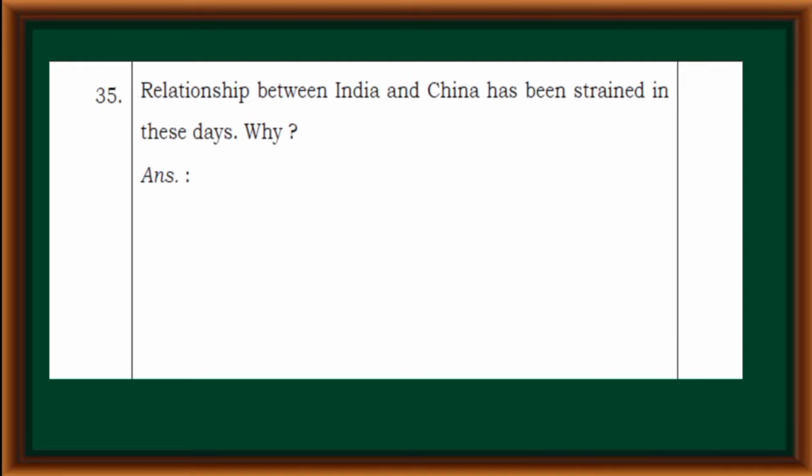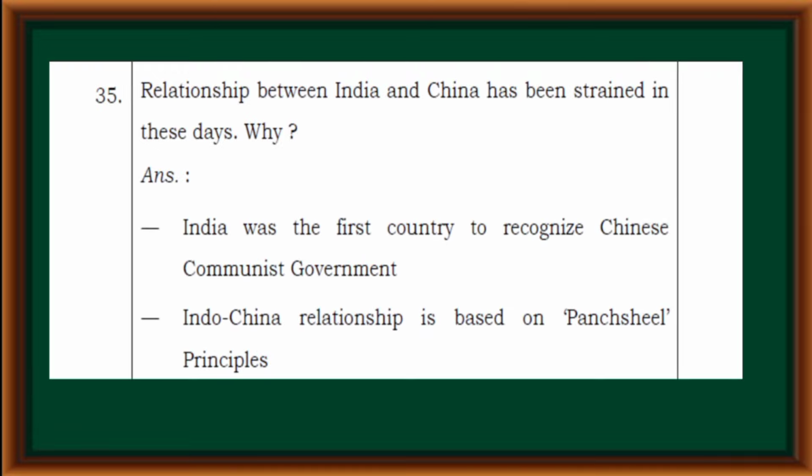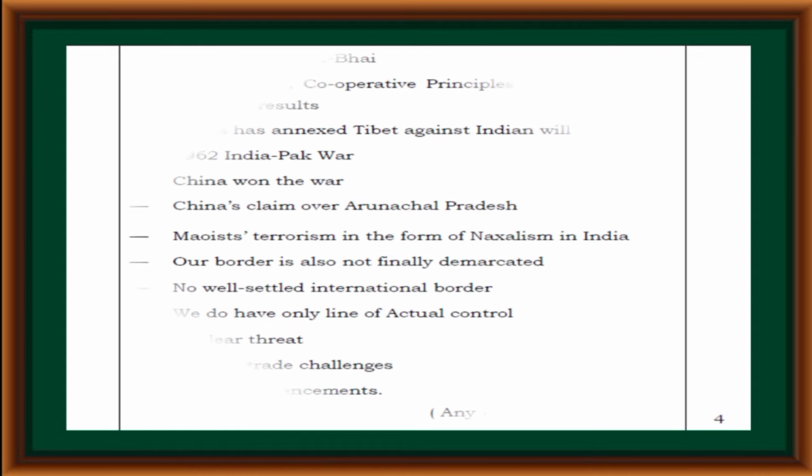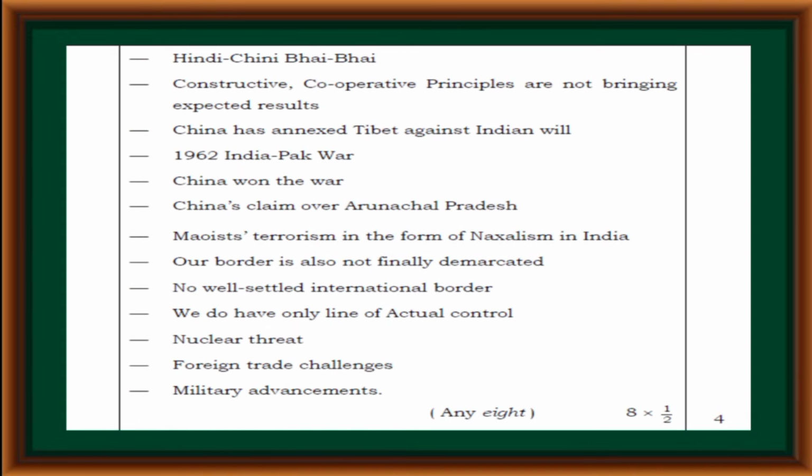The relationship between India and China has been strained these days. Why? India was the first country to recognize the Chinese Communist government. The Indo-China relationship is based on Panchsheel principles. Hindi Chini Bhai Bhai, constructive cooperative principles are not bringing expected results. China has annexed Tibet against India's will. 1962 India-China war. China won the war. China's claim over Arunachal Pradesh.